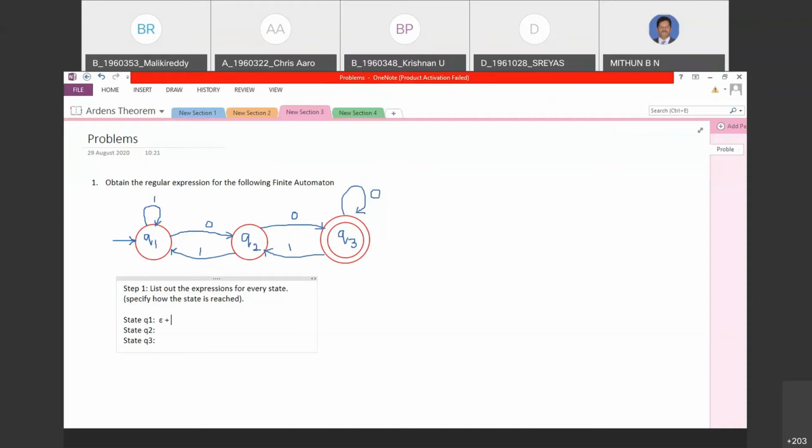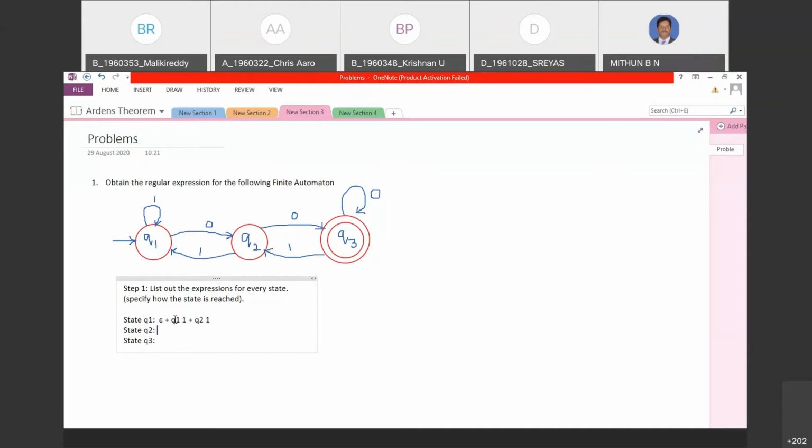Along with that, we need to check how we are reaching that particular state. Fine. Now you can reach Q1 with two options. One is from the state Q1 with the input symbol 1. Second, from the state Q2 with the input symbol 1. So it is Q1 1 and Q2 1. So you have two options there. Whenever you have two options, we go for plus. Anyhow, you know, plus is used for the either-or operation. So it is Q1 1 or Q2 1. Don't read it as Q11 and Q21. It is Q1 1 and Q2 1.